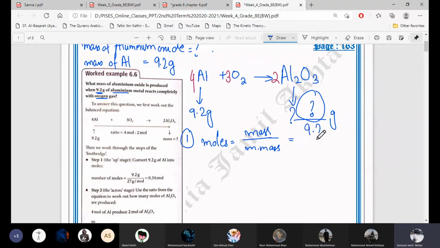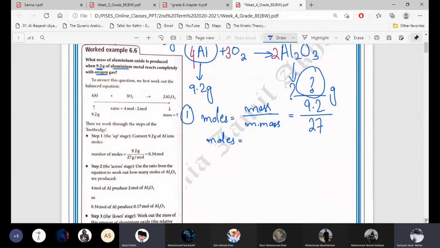Mass is 9.2, and what is the molar mass of aluminium? 27. Very good. It's equal to its RAM. One mole is equal to RAM or RFM. What is the answer? 9.2 divided by 27? 0.34. 0.34 moles. It's very simple. So the first step is done.